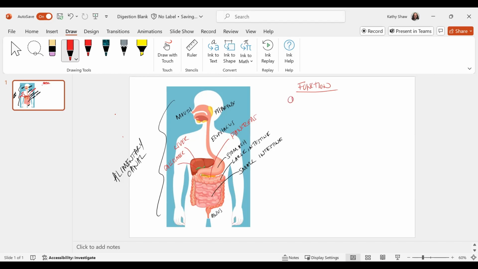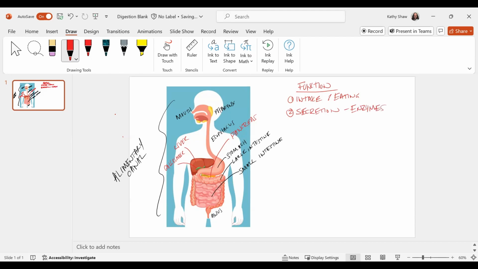First one is intake. We take our fuel, our nutrients in. We do that by eating. And in the subsequent videos that we're going to do, we're going to talk about you ate this, you ate that, you ate some pizza, you ate a ham sandwich. So you got carbohydrates from the bread, protein from the ham, things like that. Secretion is going to be big. We're going to talk about what we secrete from where. We secrete enzymes.